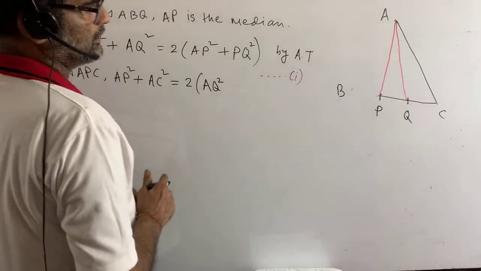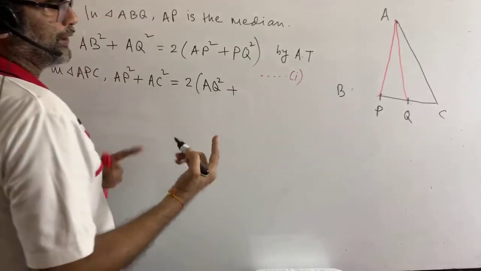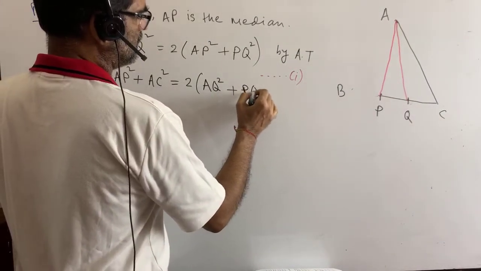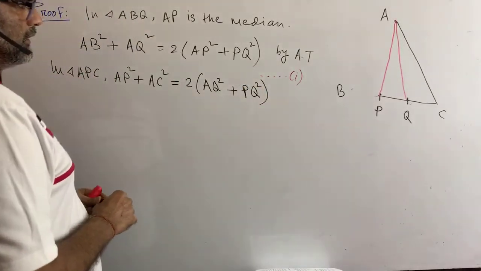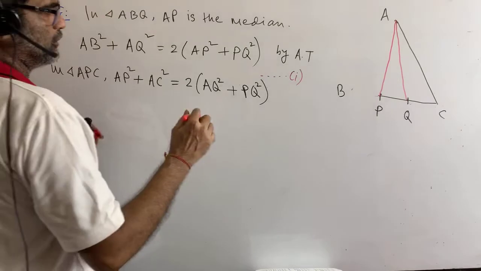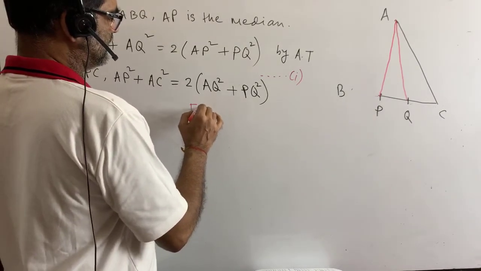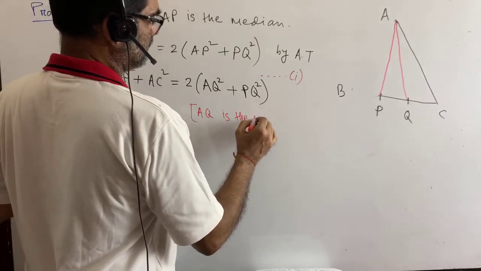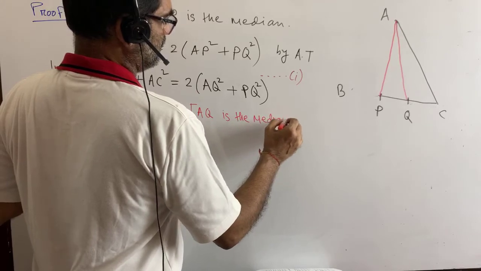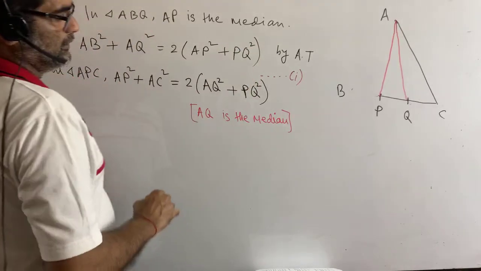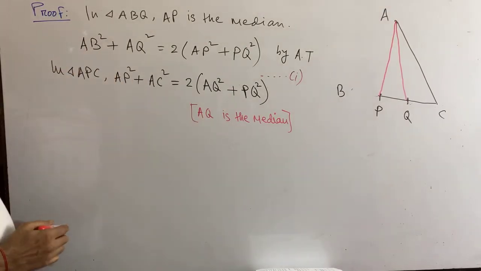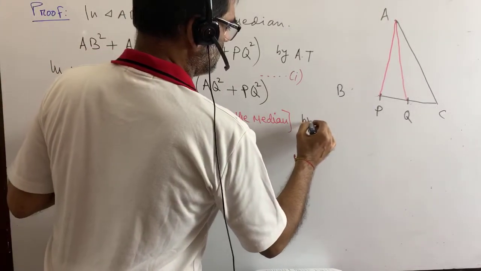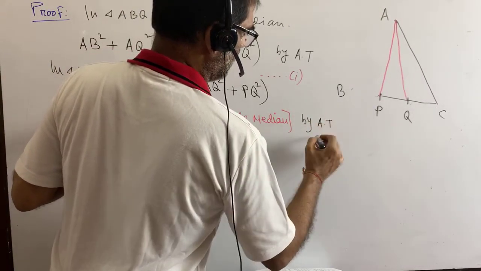Then we can take PQ or CQ. Any of these two can be taken. Write down PQ square. Here you have to give the side note: AQ is the median. And it is also by Apollonius theorem, and it is equation 2.